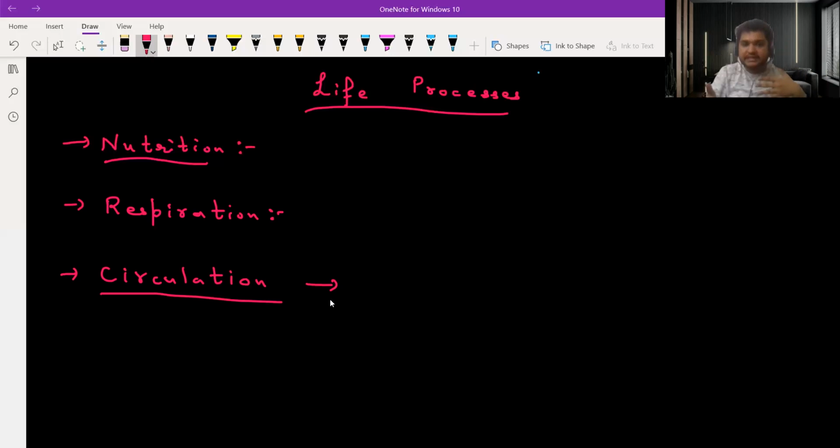So how will it reach? It will reach with the help of the blood only, and blood is part of the circulatory system. Blood helps in the transportation of various substances, whether food, gases like oxygen and carbon dioxide, or waste.